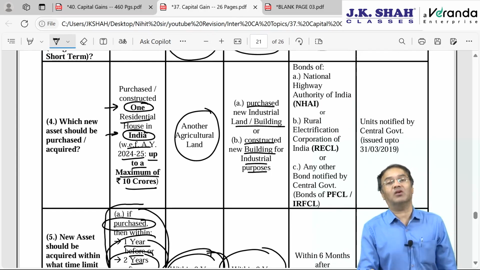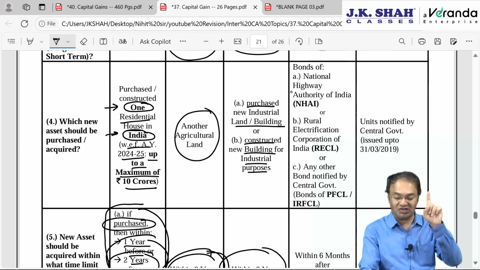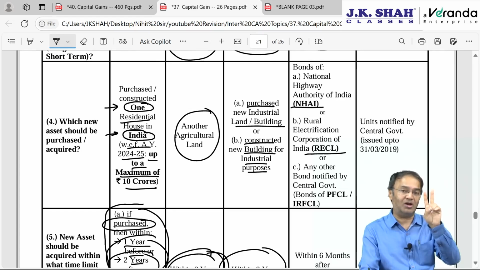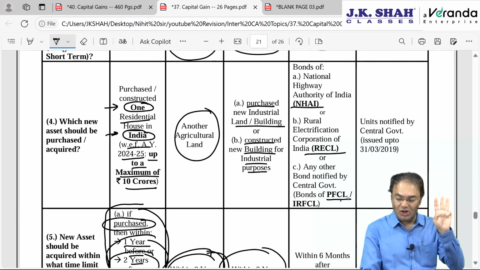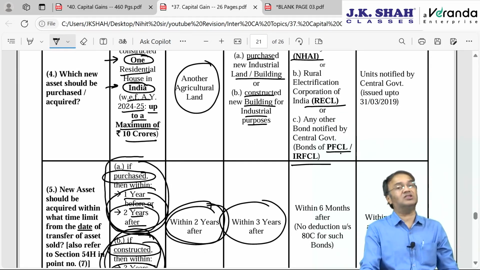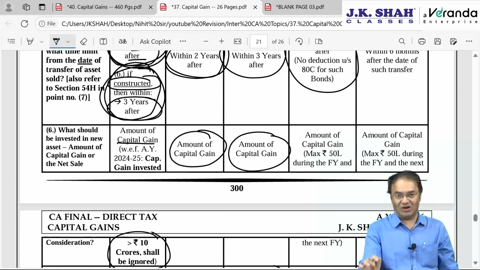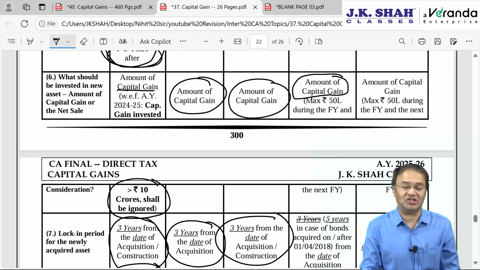And then what is to be acquired? Assessee will have to acquire any of the following 4 types of bonds, either NHAI, National Highway Authority of India, Rural Electrification Corporation Limited, RECL, or Power Finance Corporation Limited, PFCL, or IRFCL, Indian Railway Finance Corporation Limited, any of these bonds within a period of 6 months from the date of transfer of the earlier asset. Here, lock-in period is very high, 5 years, but what is to be invested is amount of capital gain.